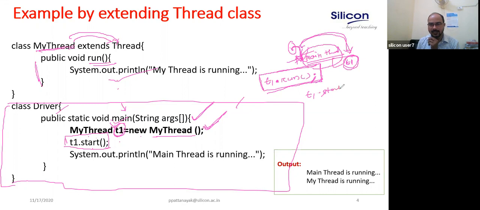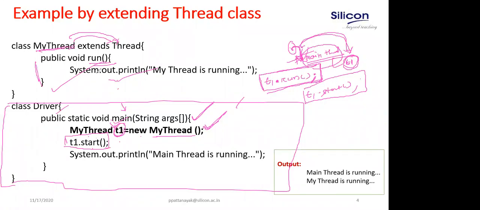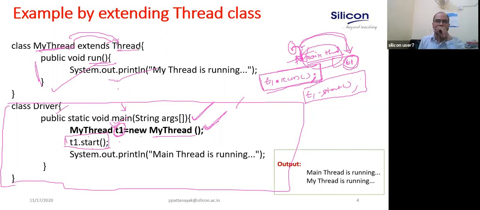But the start method is not there. Can anybody answer? Is it right? P1 is an object of what? My thread. My thread does not have a start method. Will it generate an error? It will be in the thread class. Very good. It must be available in the thread class, right? P1.start must be available in the thread class. So that is why it doesn't give you any error.